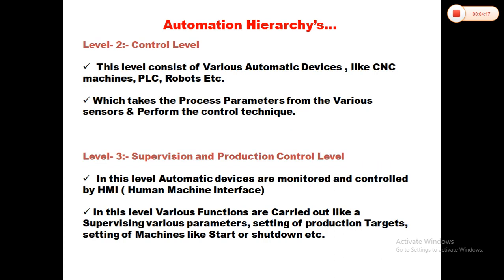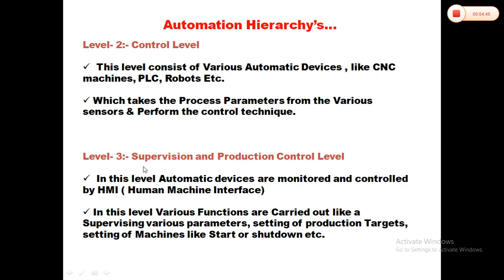Then what is level 2? It is the control level. This level consists of various automation devices like CNC machines, PLC, robots, etc., which take the process parameters from the various sensors and perform the control operation. It takes the data from sensors and actuators and performs the control operation. Who performs the control operation? CNC machines, PLC and robots perform the control operation.